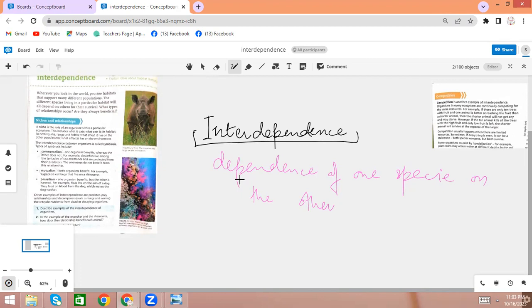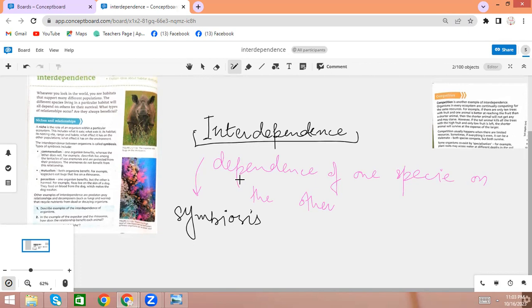So the interdependence is also said as symbiosis, or we can say symbiosis as interdependence, just because in symbiosis also the organisms are dependent on other living organisms.